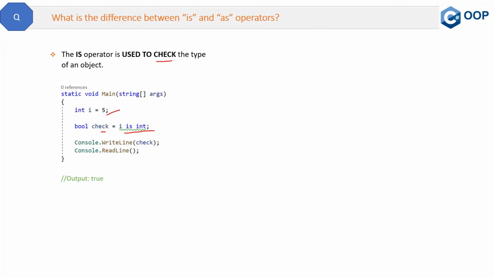This is what the is operator does. It is pretty straightforward. Whether any object is of the type of a class or not will be checked by the is operator. So it will always return true or false, because either it is of that type or not. Here, I is an integer, and we know that is right, so the output will be true. So that is the purpose of the is operator. Now we will see what the as operator is.